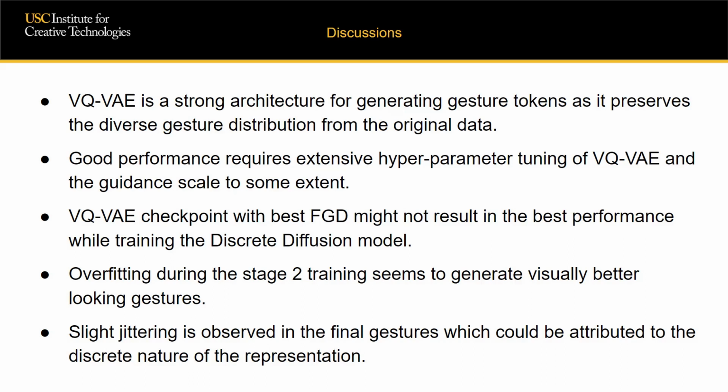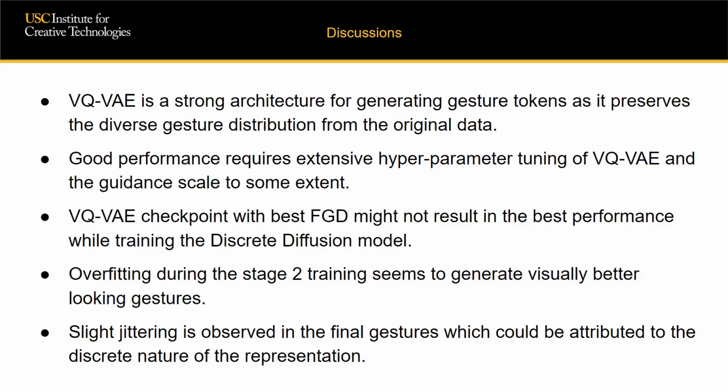An unexpected observation was that the VQ-VAE checkpoint with the best FGD did not perform the best when incorporated in stage 2. The VQ-VAE overfitting could be a reason for this. And so we ended up using a VQ-VAE with FGD of 1 instead of 0.7. The latent discrete diffusion approach also is much faster than previous approaches, and this enables fast training.